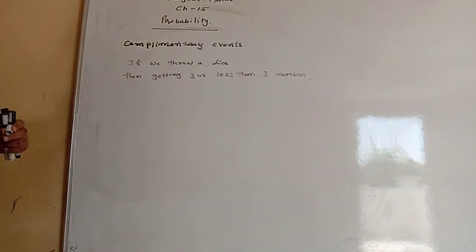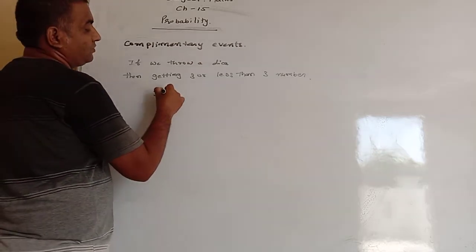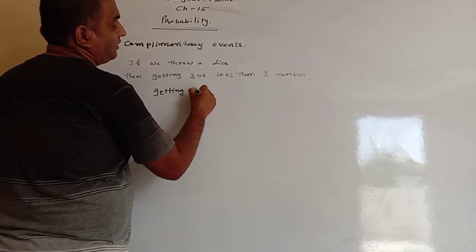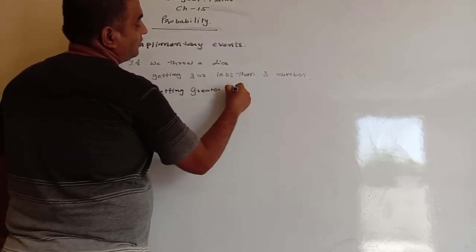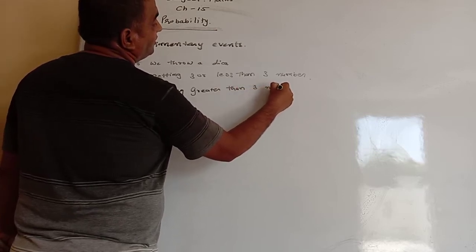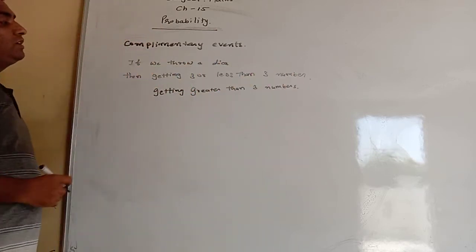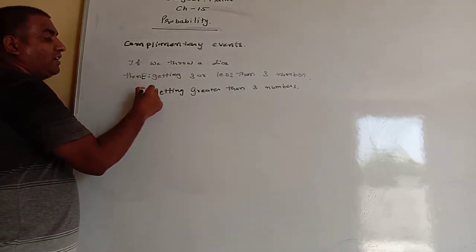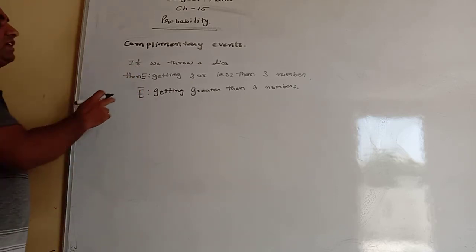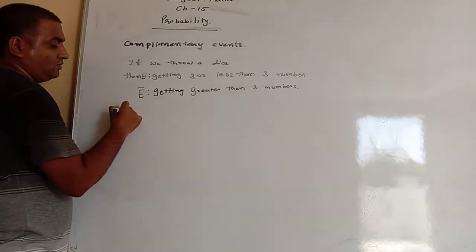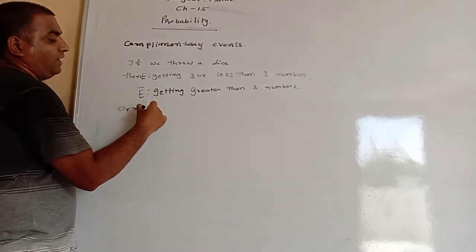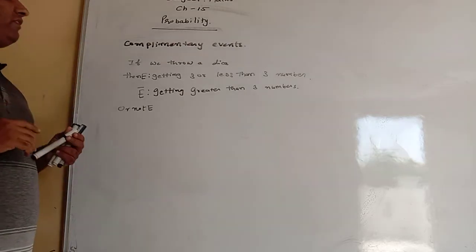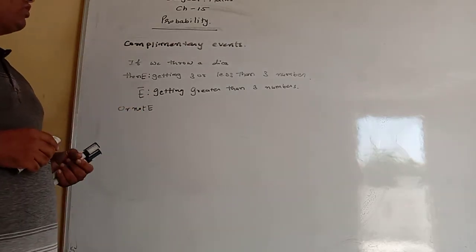So its opposite will be what? Getting 3 or greater than 3 numbers. So if this event is, we say E, then this event is said E bar. The complementary is denoted by E bar or not event E. So the complementary events means the given events and its opposite event is called complementary event.